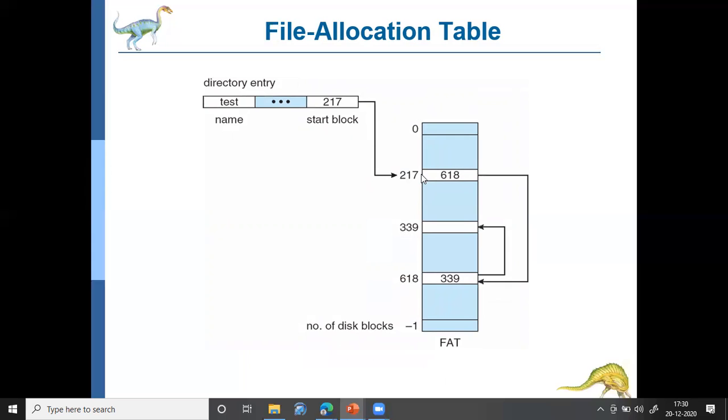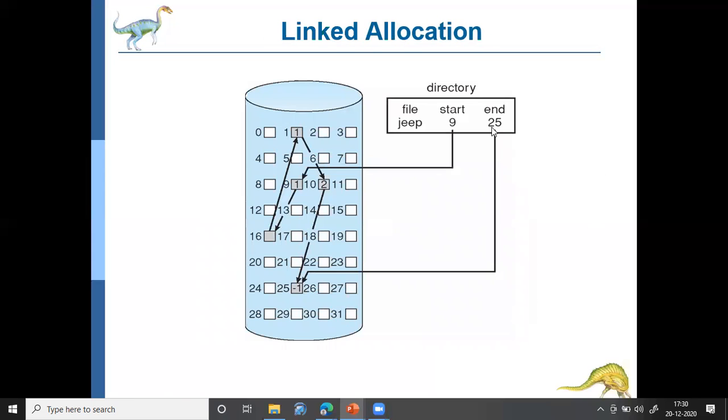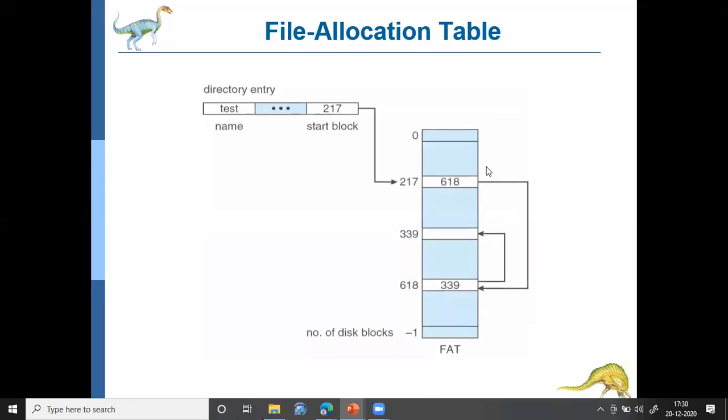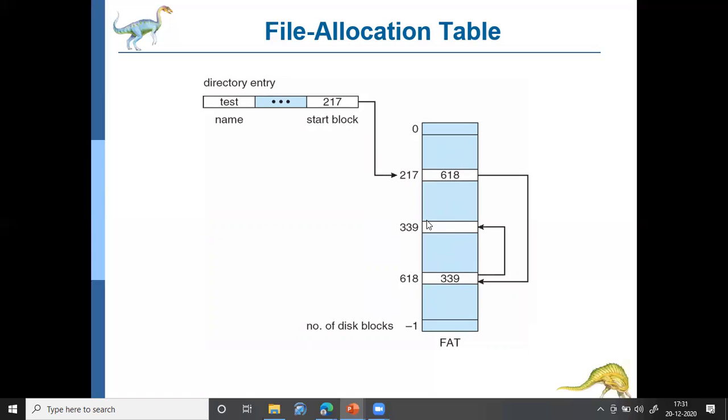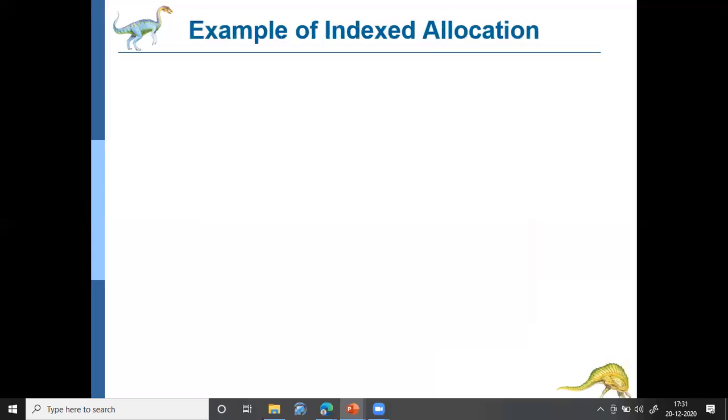So the starting block is 217, and this 217 is pointing to the next block, which is 339, and it is pointing to the next block, which is 618, and 618 is pointing to the next block, which is 339. In 339, there will be something like end of file. So it means this particular file ends here, right? There are two ways of representing. Either you can have an end block or you may not have an end block. Okay, because in the last block you can have some bits to represent that this is the last block of this particular file. This is how linked allocation works.